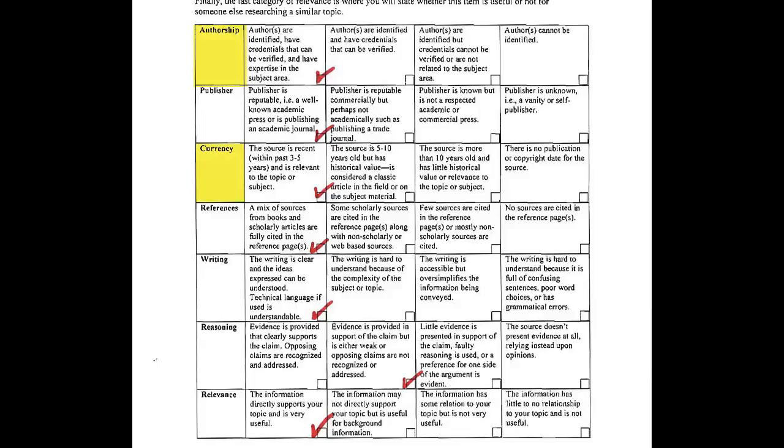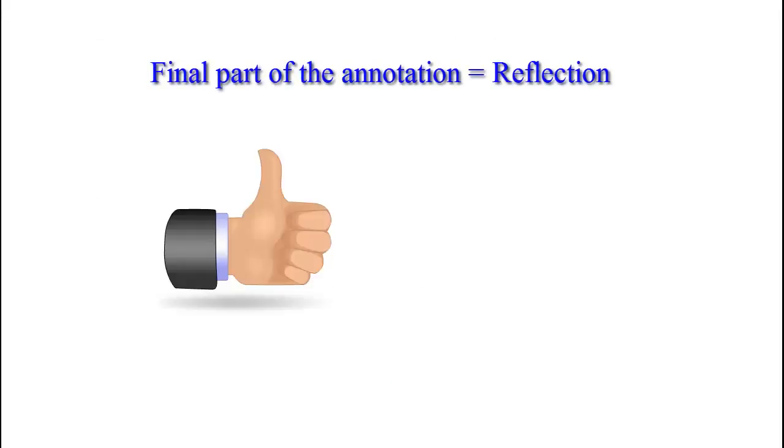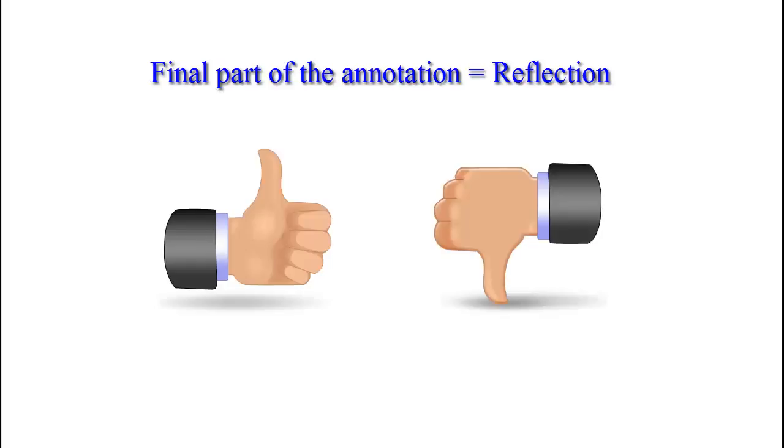Choose 3 or 4 of the categories to write about, focusing on where the article is strongest and weakest. Express your evaluation of the selected categories in well-written yet concise sentences. Reflection. The final part of your annotation paragraph is your judgment as to the usefulness of the article for anyone doing research on a project similar to yours.